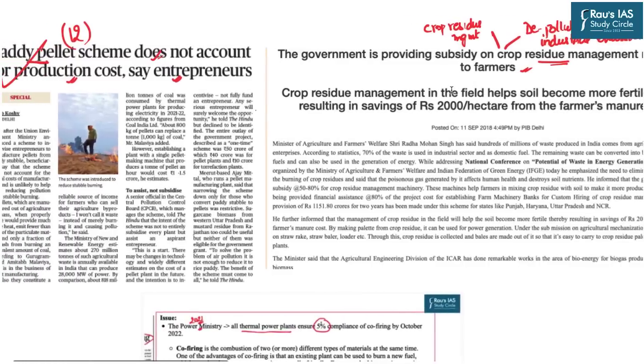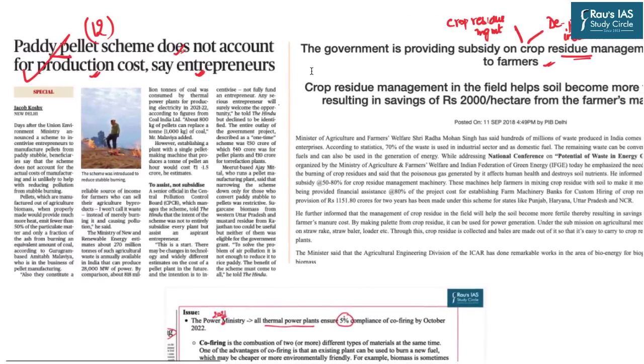For example, the government has come up with the paddy pellet scheme, and according to this scheme, what the government is trying to aim is that whatever crop residue is left over after the paddy crop is harvested, the entrepreneurs can make pellets out of that residue, and then these pellets can be used in the thermal plants because they have very high calorific value as well as they account for lesser industrial emissions.